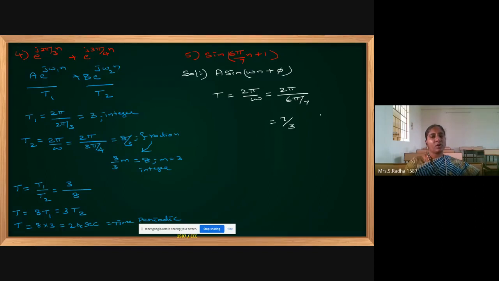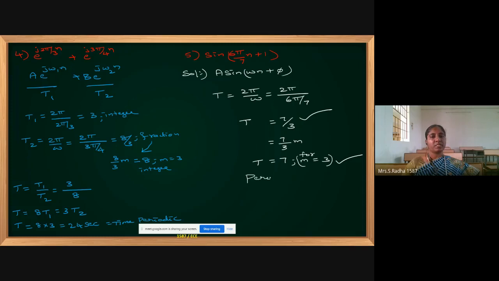If in the options you have a fraction like this, you can go with the answer 7 by 3 seconds. Otherwise convert to the smallest integer. This is 7 for m value equal to 3. This integer value is also correct, so for m equal to 3, 7 seconds is the time period.